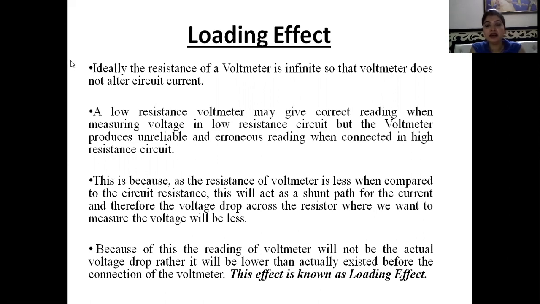Firstly, we will see here that the resistance of a voltmeter should be infinite. The voltmeter has its internal resistance, and that resistance should be infinite. That means the voltmeter resistance should be of very high value practically. Ideally, it is not possible to have an infinite value. So we need to have a very high value of resistance in a voltmeter.